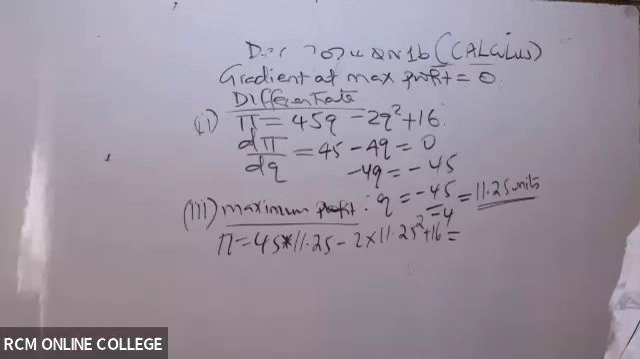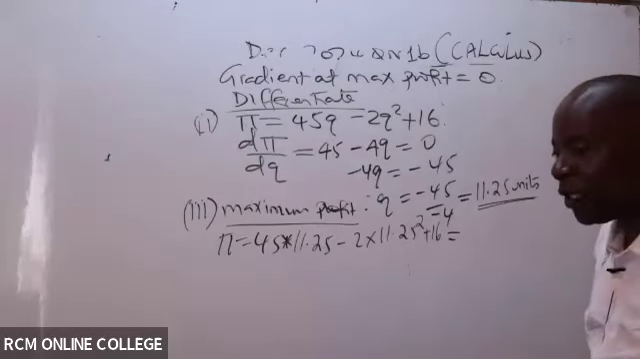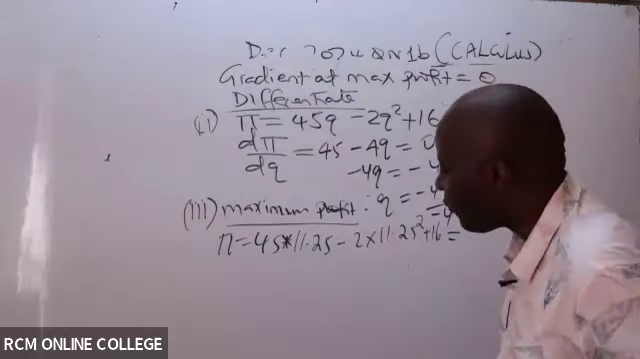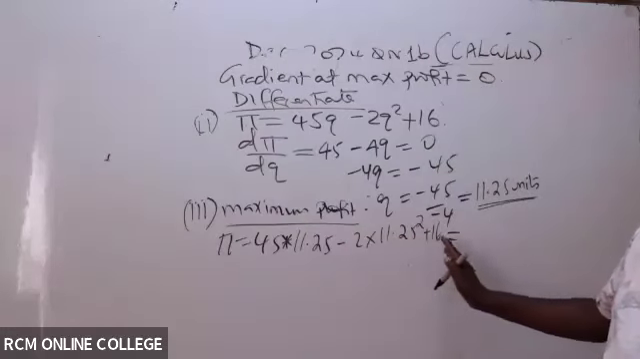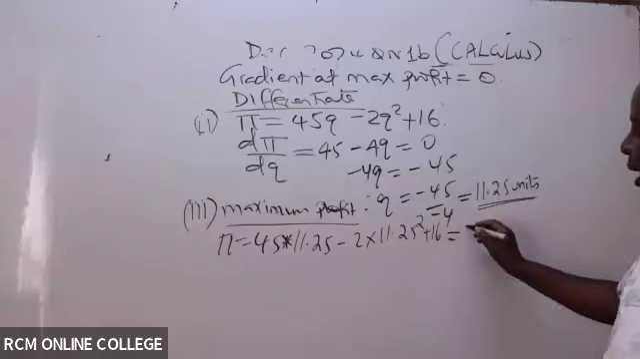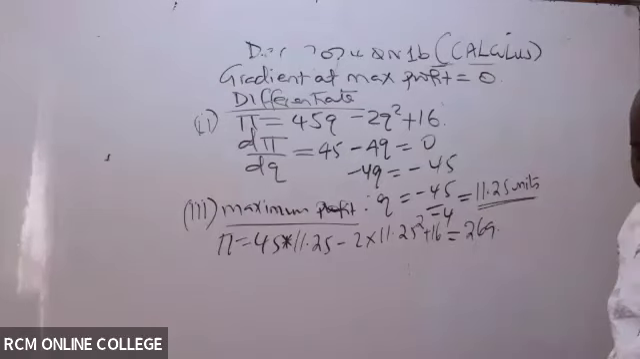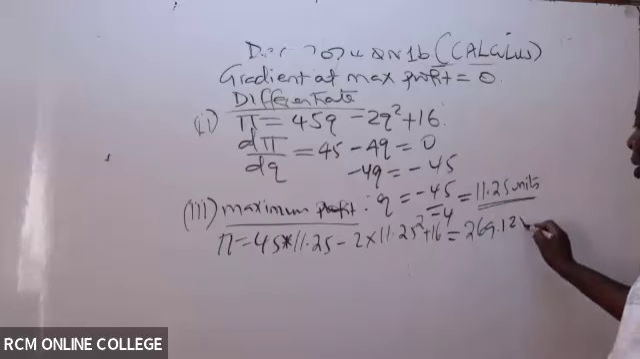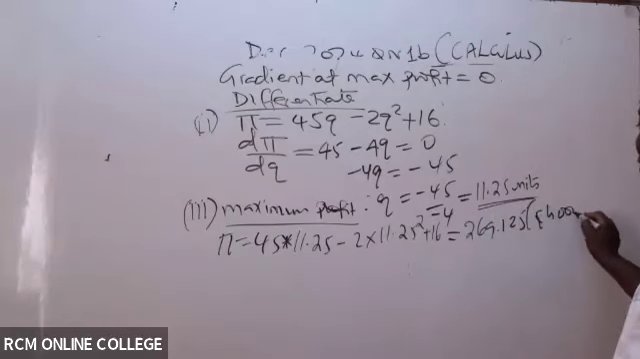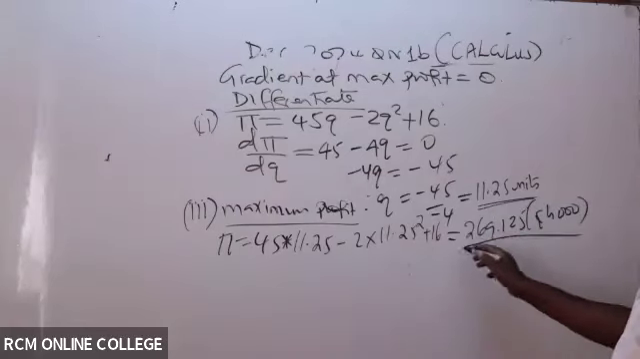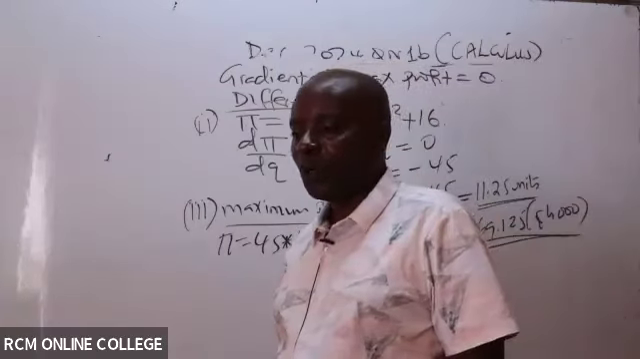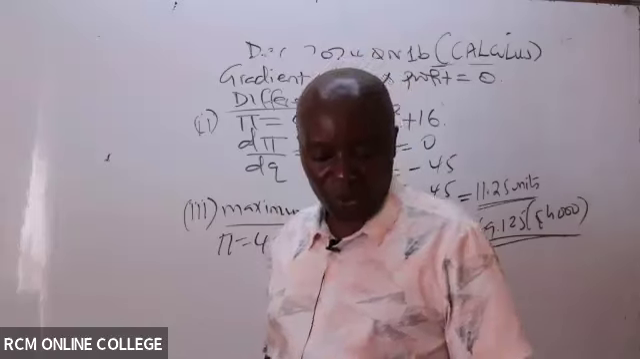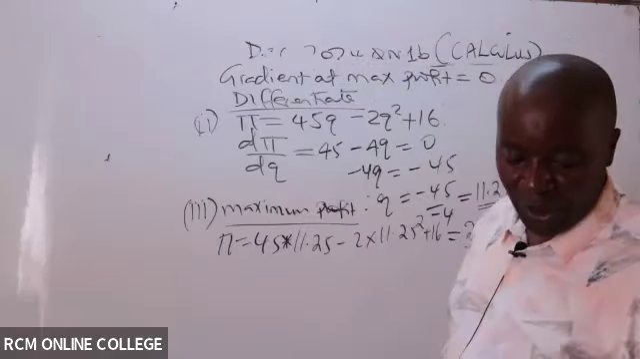I'm waiting for your good answers. You simply always use your calculator. 45 times 11.25 minus 2 times 11.25 squared plus 16, 269.13125. Thank you very much. Yeah, remember this was in shillings thousands. You can either leave it like that or you simply write in brackets shillings 269.125 in shillings thousands. Remember, the marginal revenue was in shillings thousands.